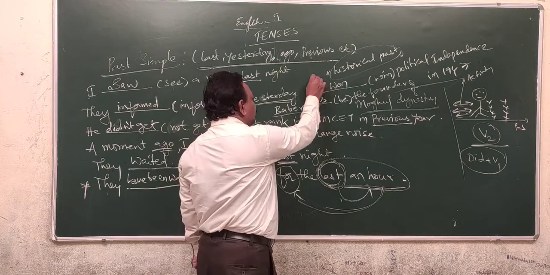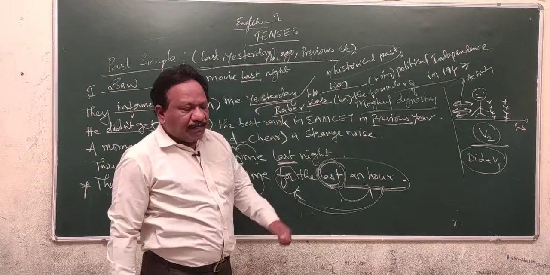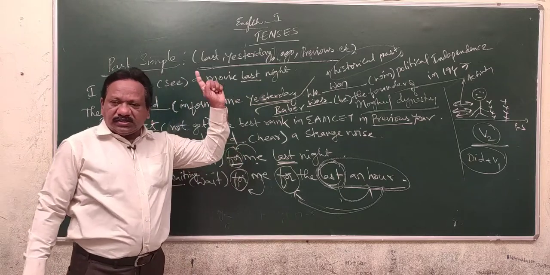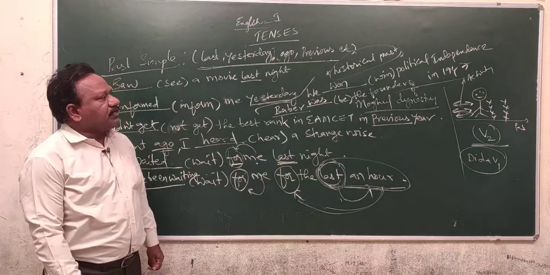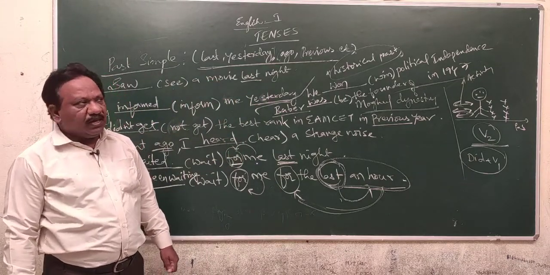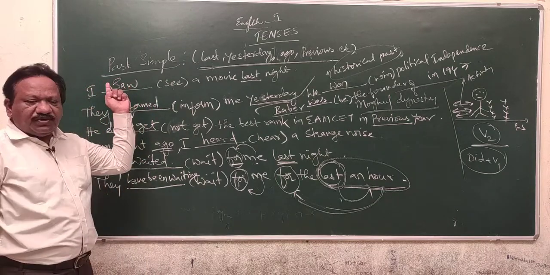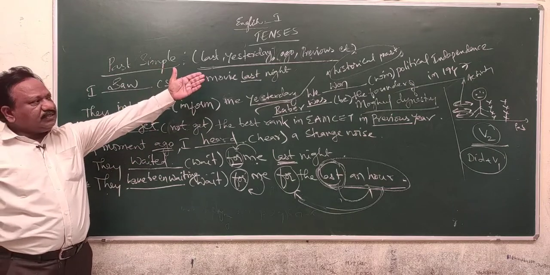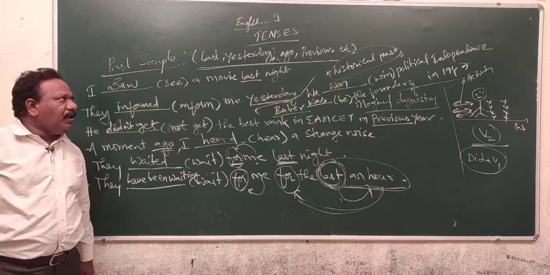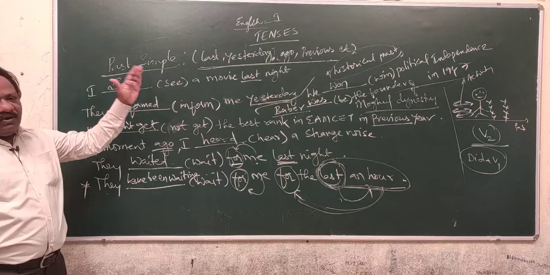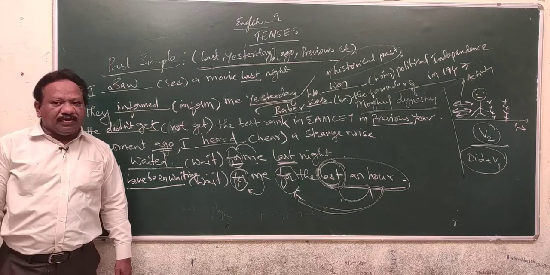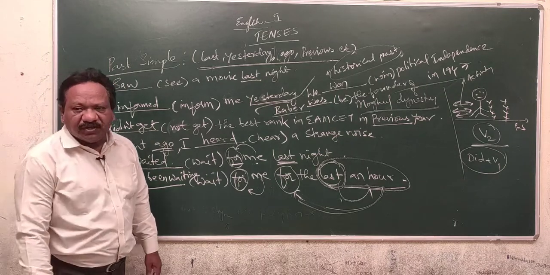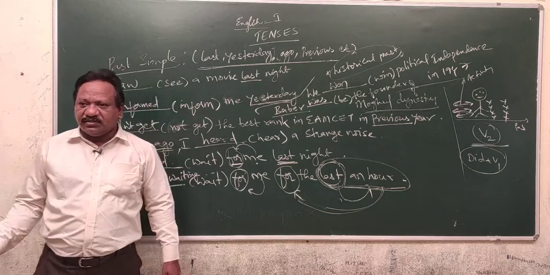These two are historical events. So, besides this rule, historical events must be referred to in the past simple tense. And so, under these two rules, we use the past simple tense. First, whenever you come across historical events, they should be referred to in the past simple. And second, whenever you come across last, yesterday, ago, previous, those sentences must be referred to in the past simple tense.